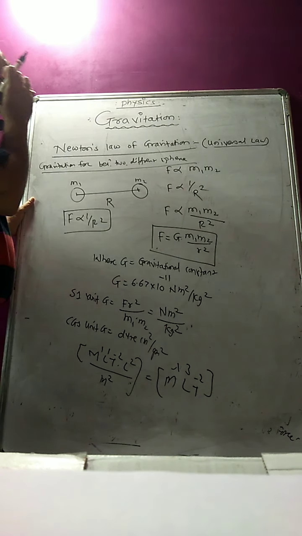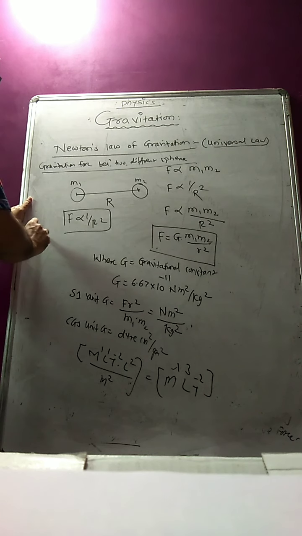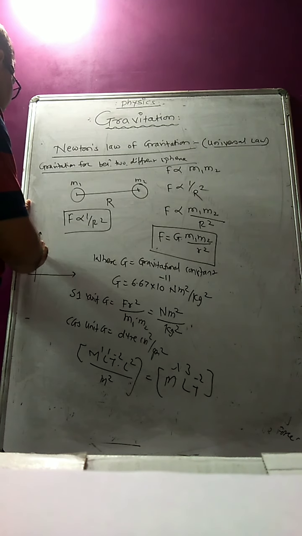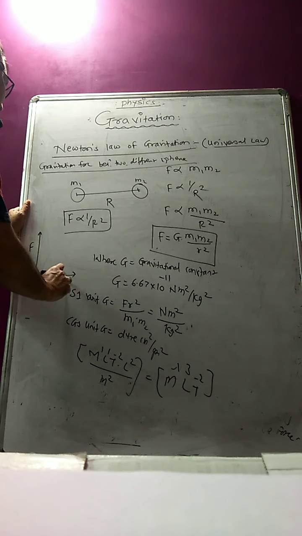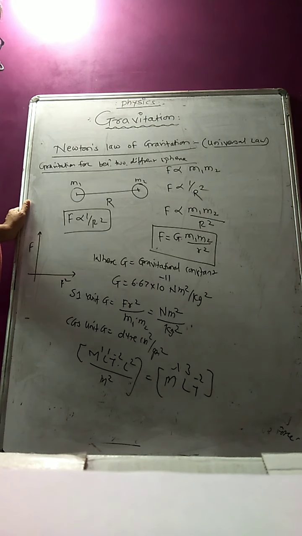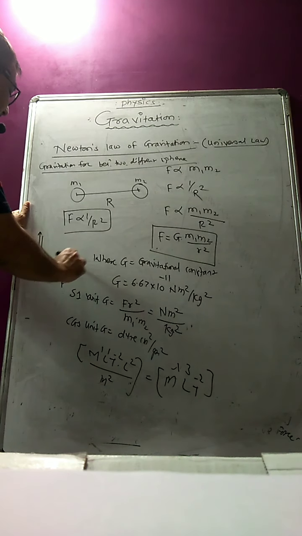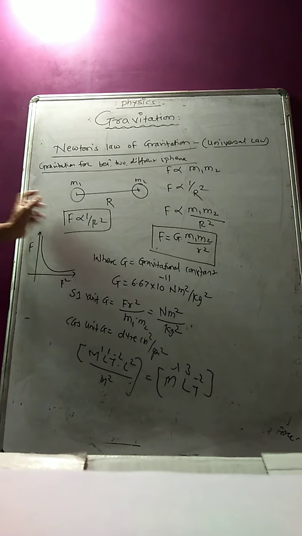Okay. So now in that case, if the question is, sir, what is the nature of the graph if I want to plot the graph of F versus r square or F versus r, what will be the nature of the graph? It will be a rectangular hyperbola, because this is the inverse variation, whether it is F versus r or F versus r square.